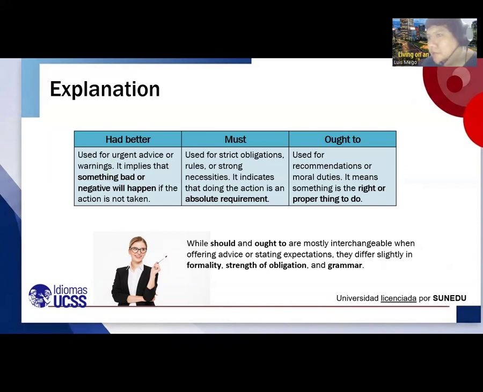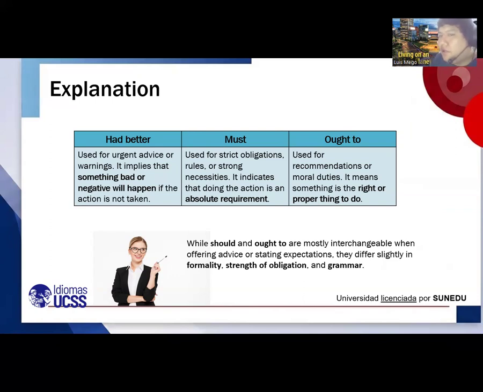For example, you'd better go now, or otherwise you will miss the train. Again, you'd better go now or leave now. Otherwise, you will miss the train. Something negative will happen if you don't do this, okay? This is the use of had better.